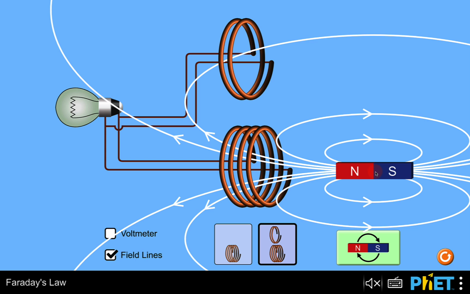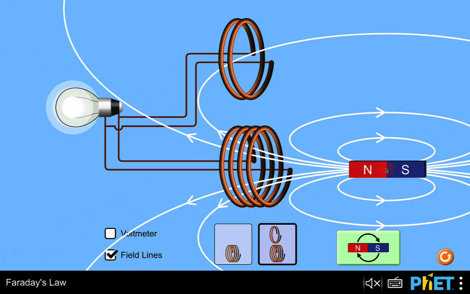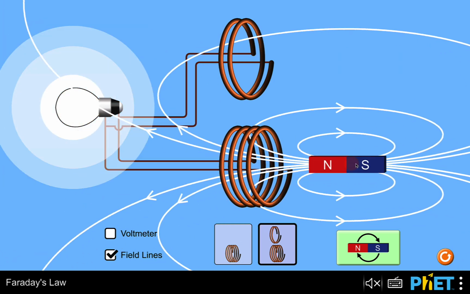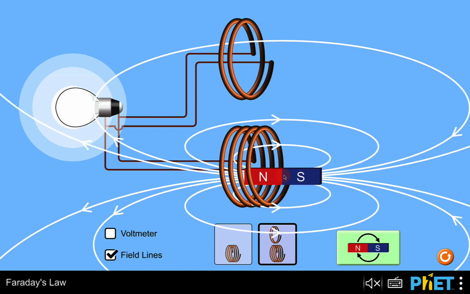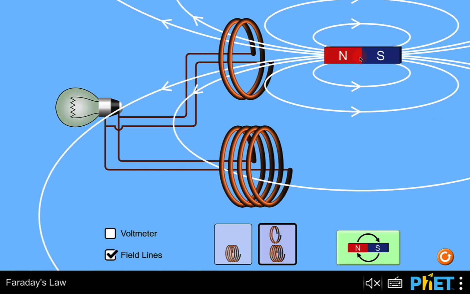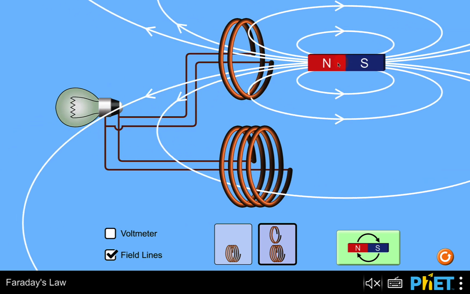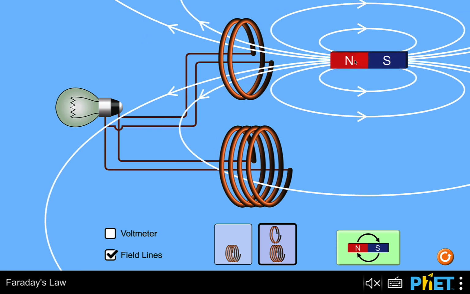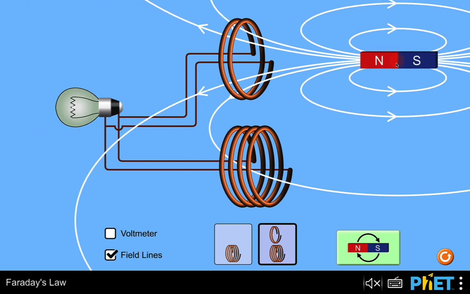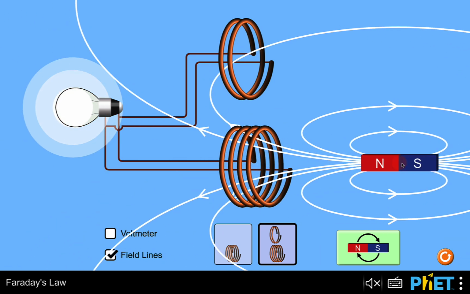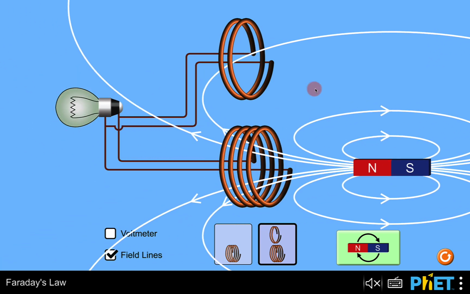So hopefully we can see that if I move our magnet back and forth again. So here I go, moving it back and forth in our coil with 4 loops. And then this is what it looks like moving it back and forth in just 2 loops. And you can see that we're not getting nearly as much current. So the number of loops in the coil matters. The more loops that you have, the more current is induced in the wire. So that's one factor that affects the current.